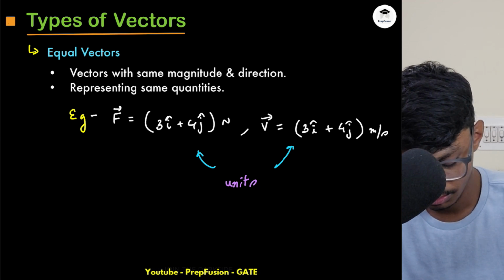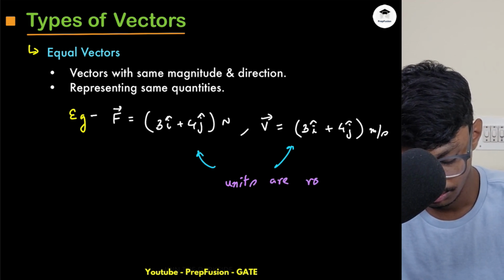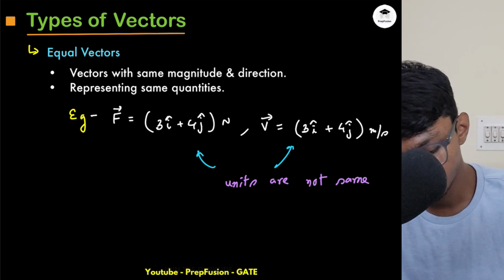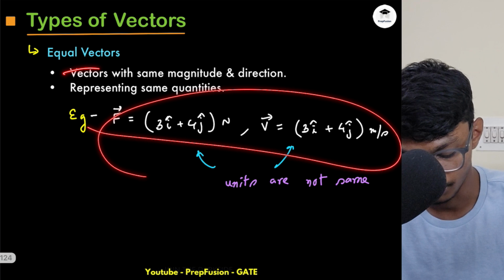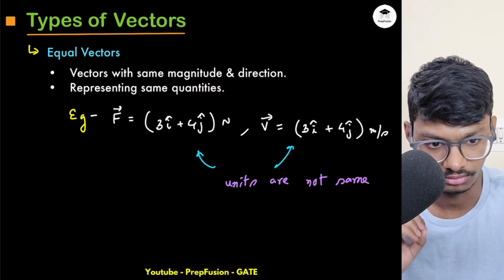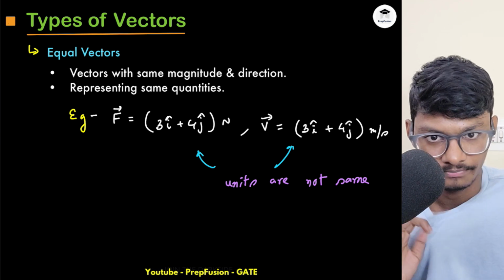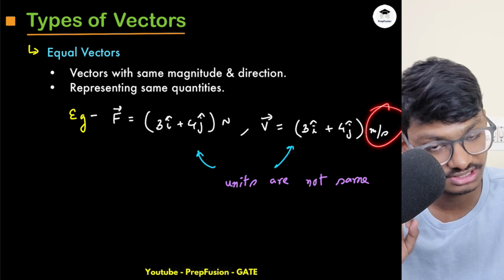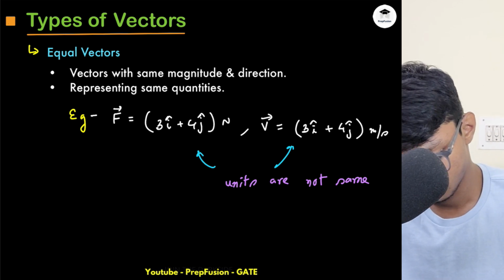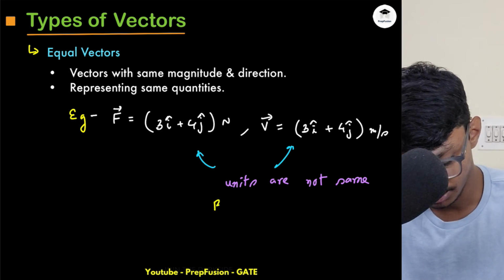So obviously if units are not the same, these vectors won't be equal. But in mathematics, we don't write units, so we can take them as the same. Once units are written, obviously they are not the same quantity, right? But in mathematics we won't care about units.